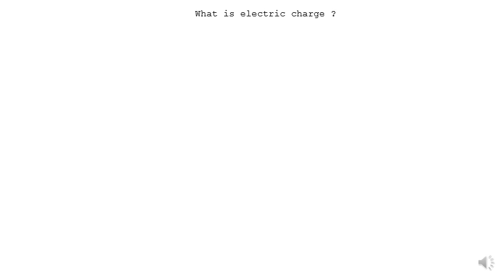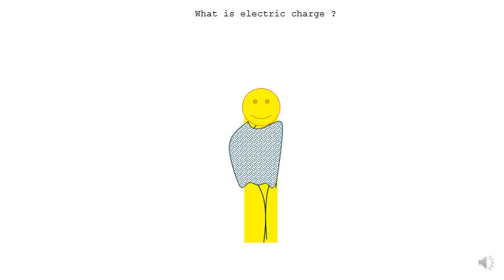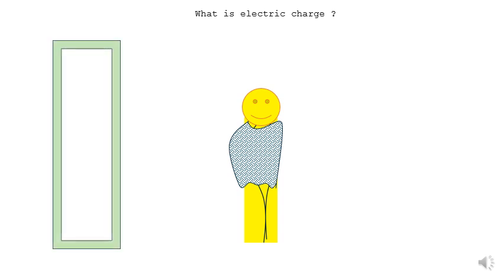What is electric charge? In winter you wear a sweater, a silk or synthetic sweater. I have mentioned two pictures, please see them carefully: one person wearing a sweater, and a metallic window at the grounded portion.